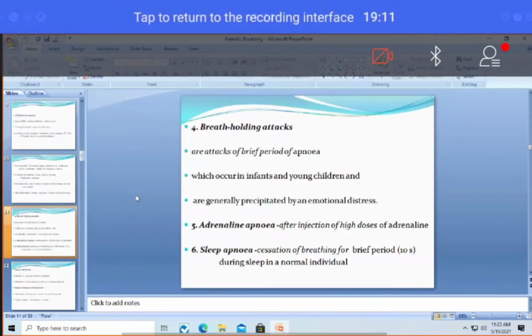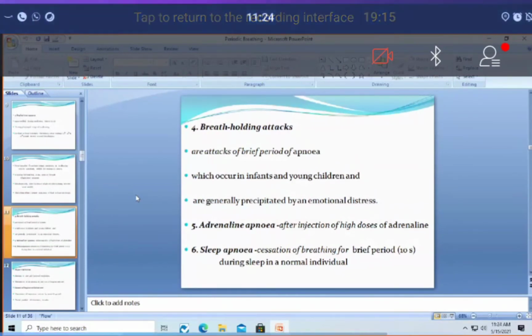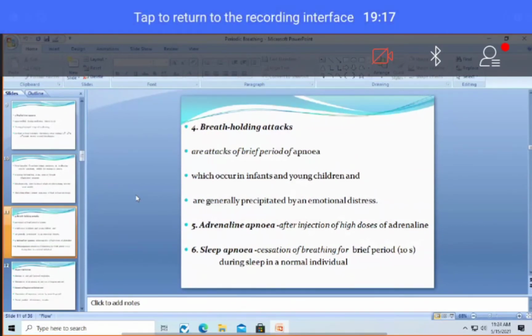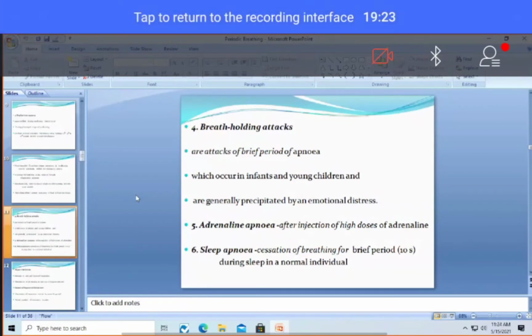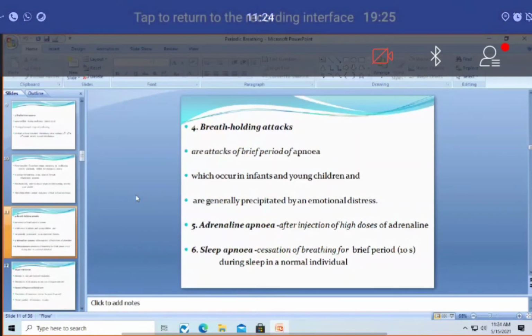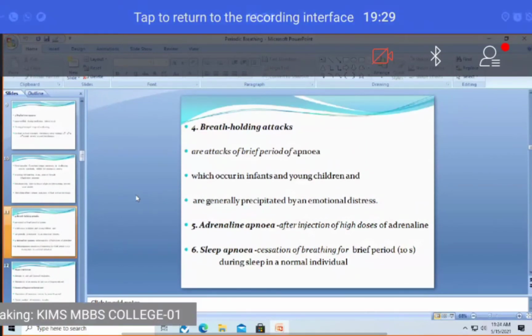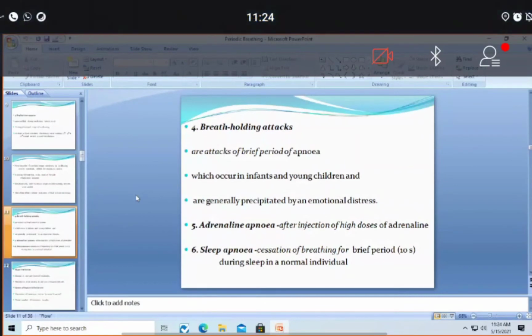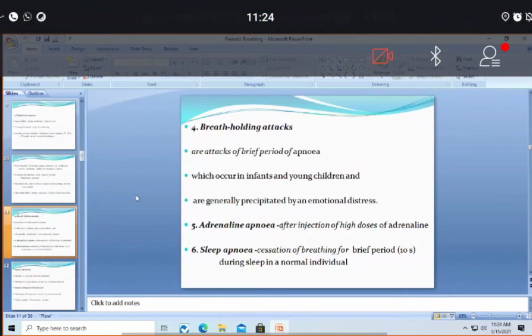And this occurs in a condition called sleep apnea syndrome or obstructive sleep apnea syndrome. This is a very important condition. And this is also a very important question as far as medicine and ENT are concerned. Okay, sleep apnea syndrome. In physiology also they will ask this question on sleep apnea syndrome. We'll discuss it in the next or some other part. Okay, not now. So apnea or cessation of respiration seen in deep sleep, even in normal individuals, is called sleep apnea, right?